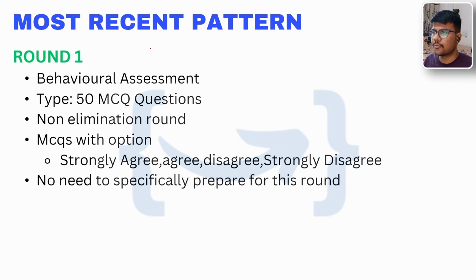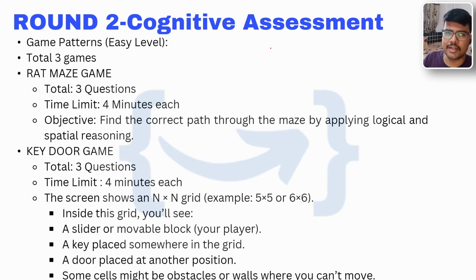So first, the most recent pattern is round one, behavioral assessment, which means how you will react, or what kind of situations they're going to ask about. It has 50 plus questions, with no elimination round. MCQs with options like strongly agree, disagree. These are questions like what will you do if your manager is doing this or that. That would be a situational kind, and you need to choose the right option as per your behavior, whether you agree with that opinion or that. Okay, so this is a non-elimination round, but please be true to what you are and attempt this round. Round 2 is the cognitive assessment.